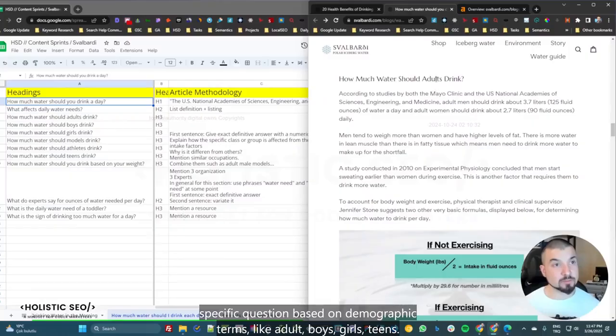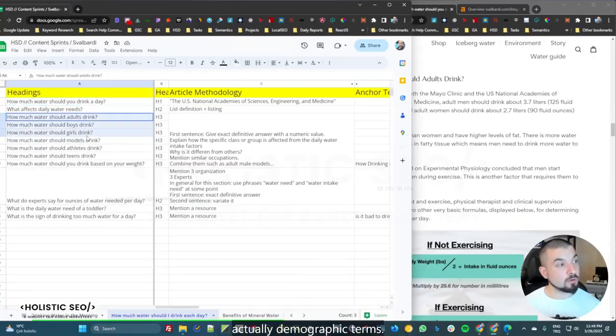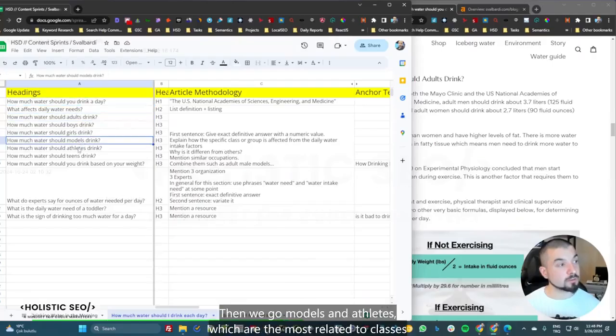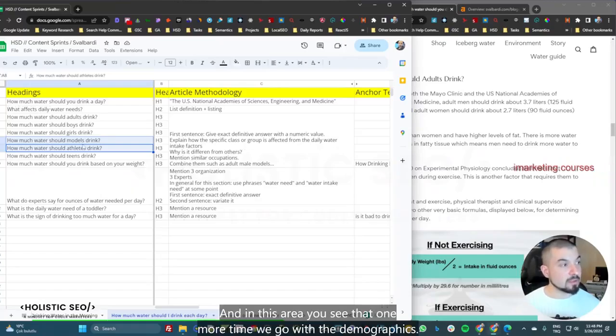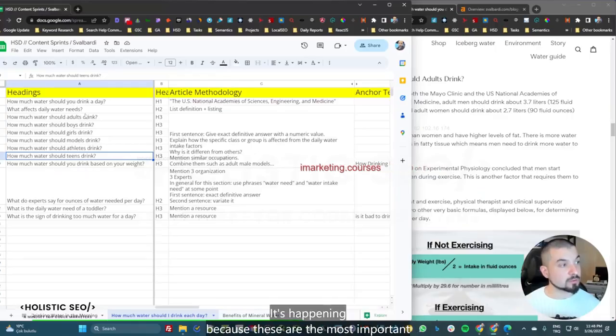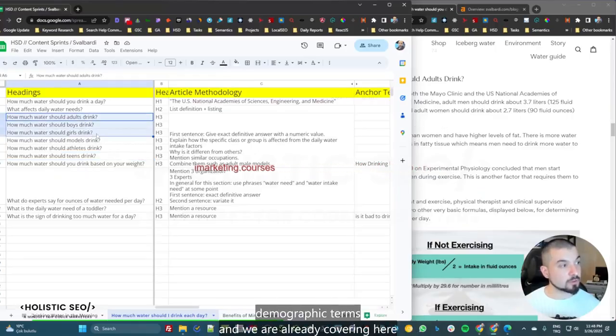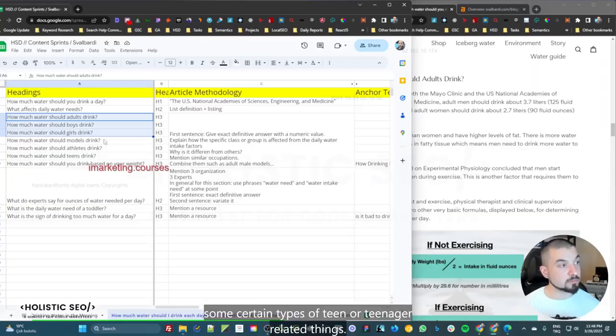this specific question based on demographic terms like adult, boys, girls, teens. You should understand one more thing here: first we go with actual demographic terms, then we go with models and atlas, which are the two most related classes for drinking water, let's say, daily water intake measurement. And in this area, you see that one more time we go with the demographics. It's happening because these are the most important demographic terms, and we are already covering here some certain types of teen or teenager related things.